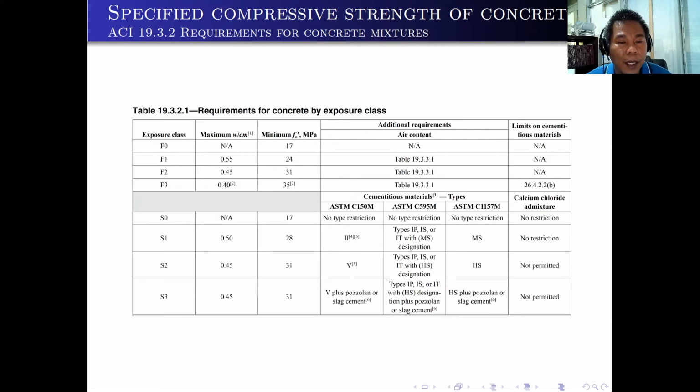So you will have a higher compressive strength if you are building structures in seawater or near the seawater. First, you can also look for the additional requirements on the fourth column. You can read that one yourself, and the limits on cementitious materials on the last column.